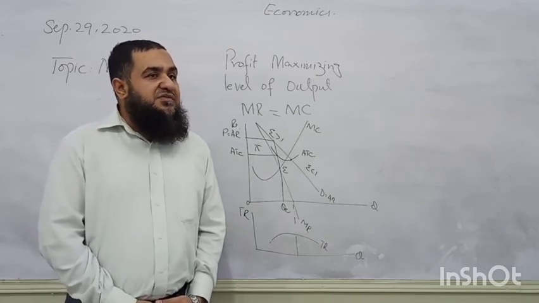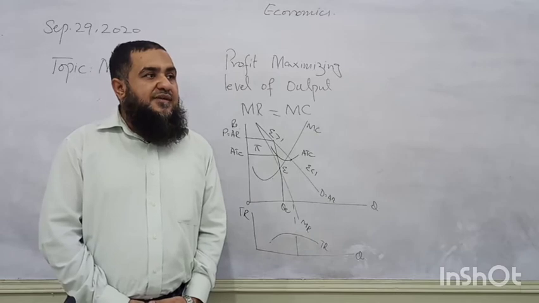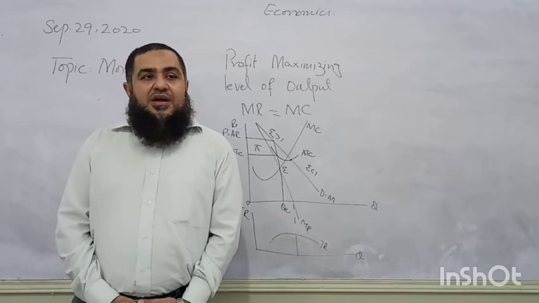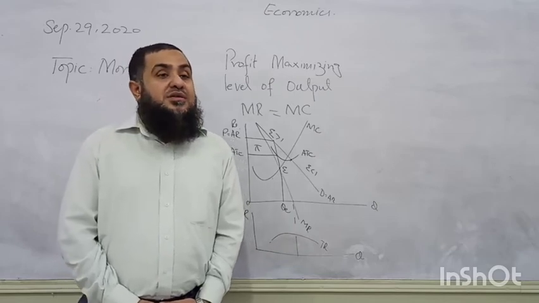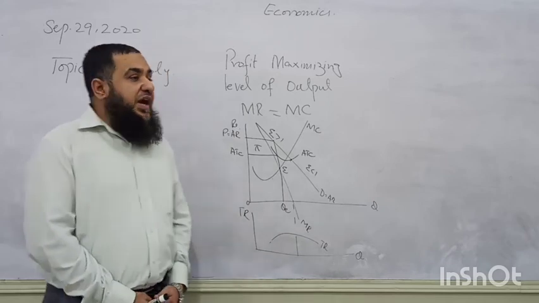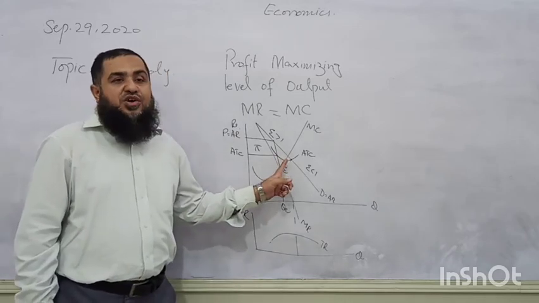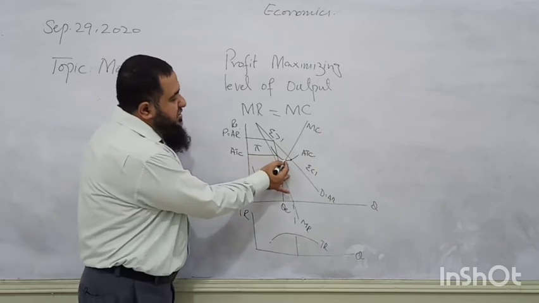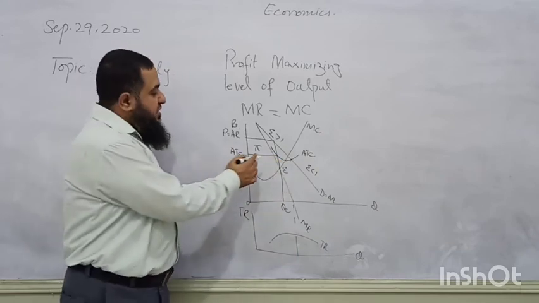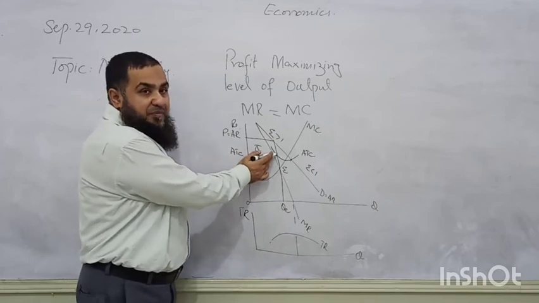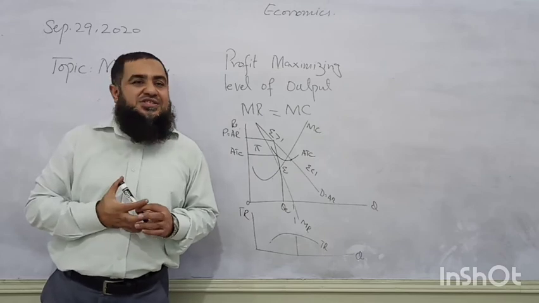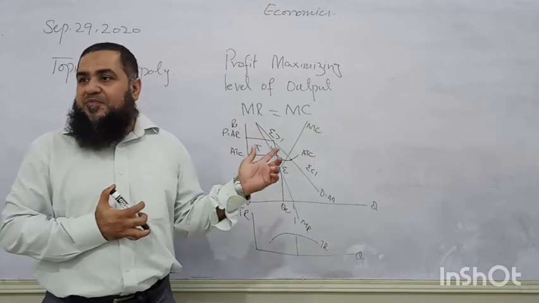Is he productively efficient? What is the productive efficiency condition? Low cost. Producing at the minimum point of average cost. Is he producing at this minimum point of average cost? He is producing where his average cost is higher. So he is ignoring economic efficiency. Productive efficiency is ignored by the monopolist.